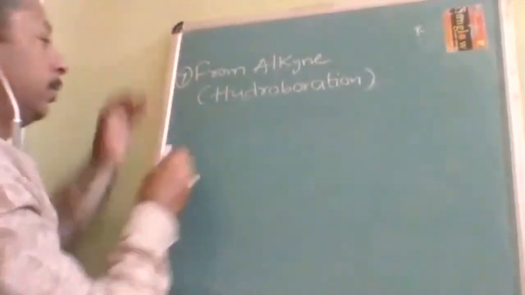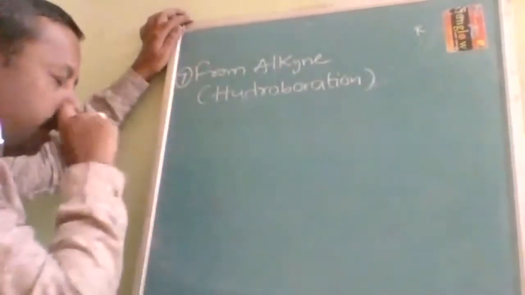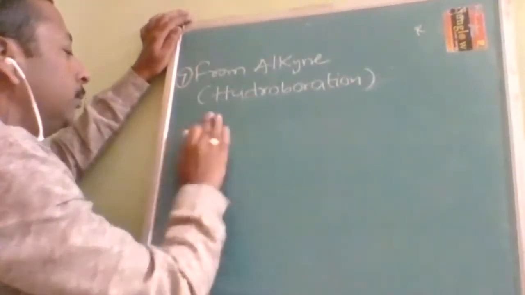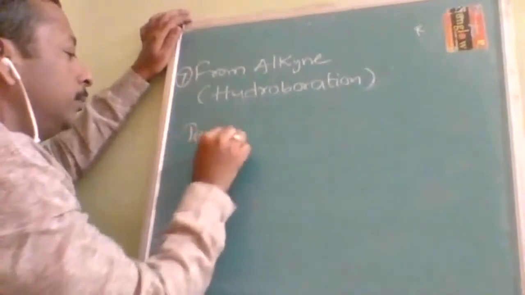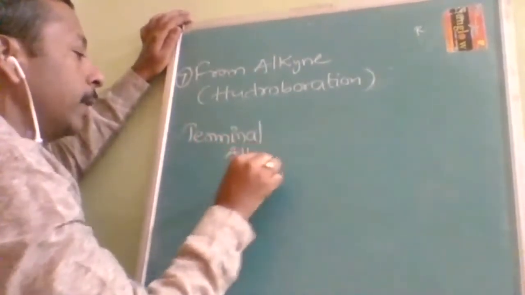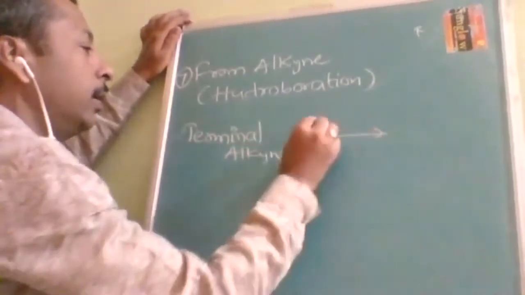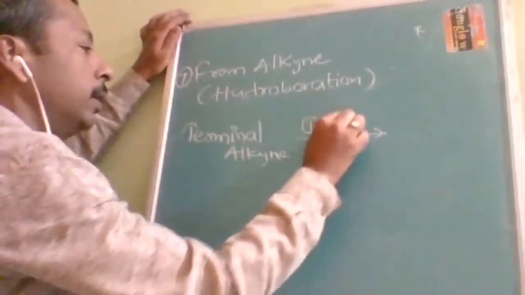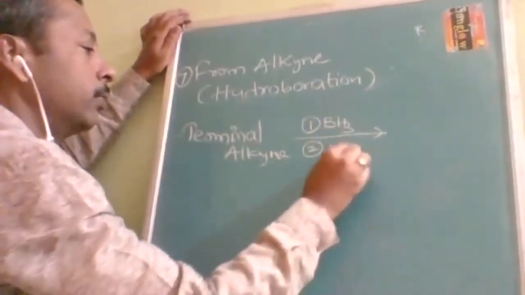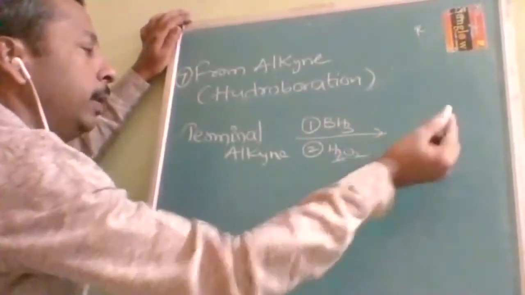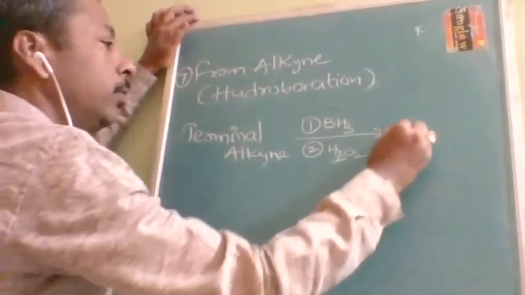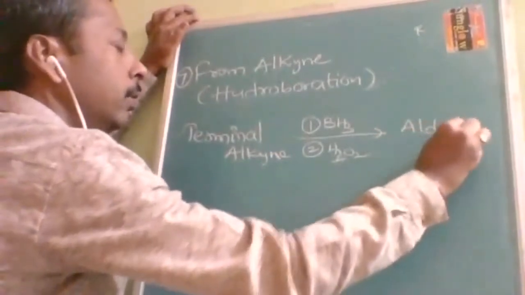Okay. So in the examination, what they will give you: a 1 degree, terminal alkyne on arrow. First they will write BH3. Second, they will write H2O2. Like this the question will be there, with some A, B to identify and a further reaction. Okay. So what are you going to get? Aldehyde.